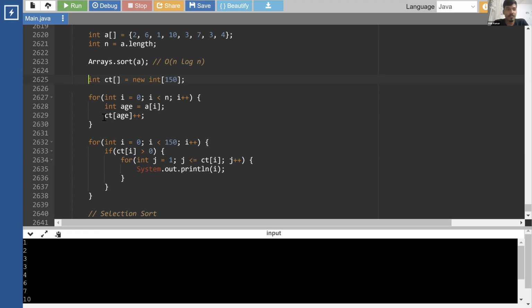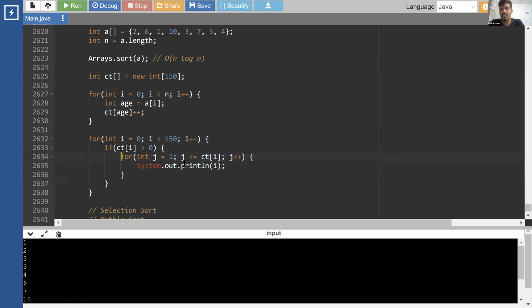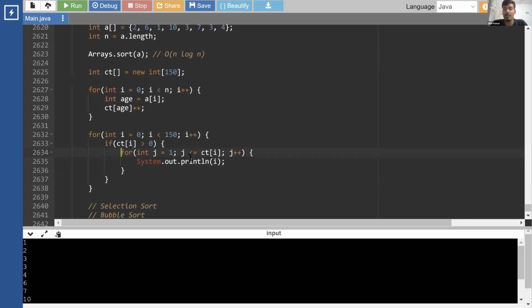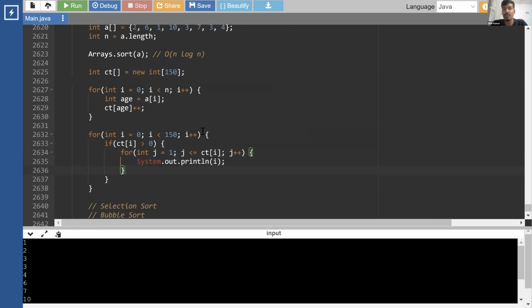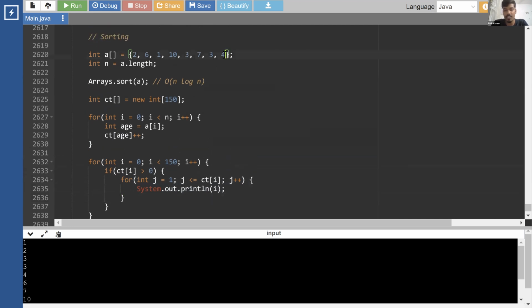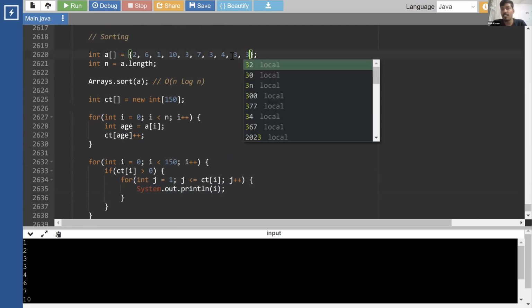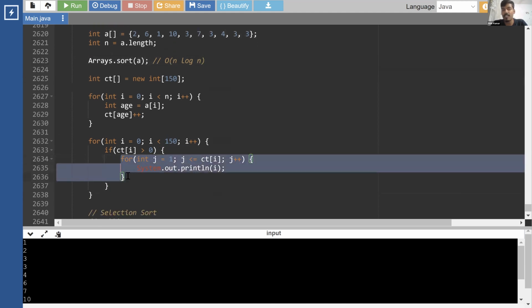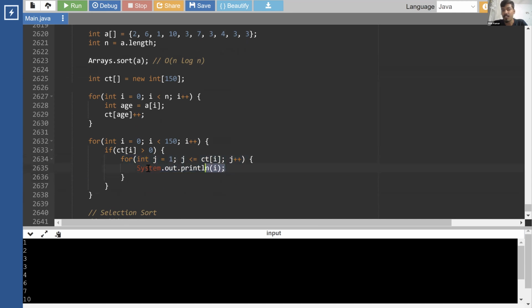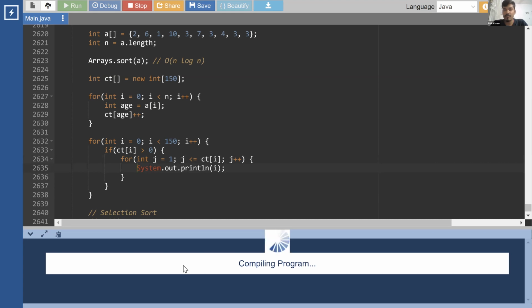2634 over here. Okay, see, so what we are doing over here, let's say we got the count of anything that is greater than 0, so we have to print that. But how many times will we be printing it? So let's say for 3 we get the count as 2, right? So we have to print it 2 times. For example, if 3 is present, let's say 5 times, you have to print 3 5 times, right? 3 would be printed in the output result 5 times. So this loop will run 5 times, and in each iteration we are just printing 3. Count of 3 is 5, so we are printing it 5 times. Okay, understood?